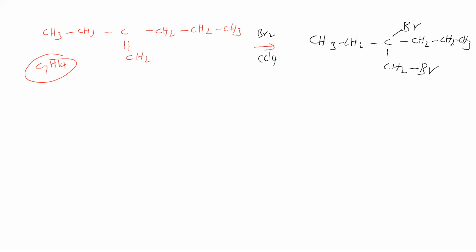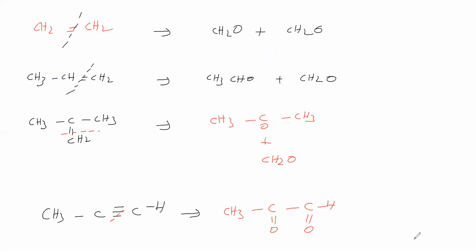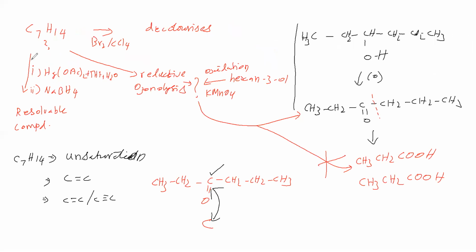Next, this C7H14 undergoes oxymercuration and demercuration and gives a resolvable compound. Resolvable compound means optically active, either dextrorotatory or levorotatory. Mercuric acetate, THF and water is called oxymercuration. Sodium borohydride is called demercuration.